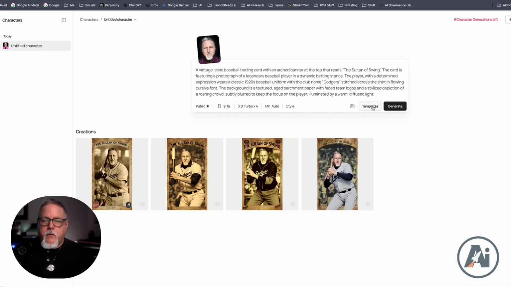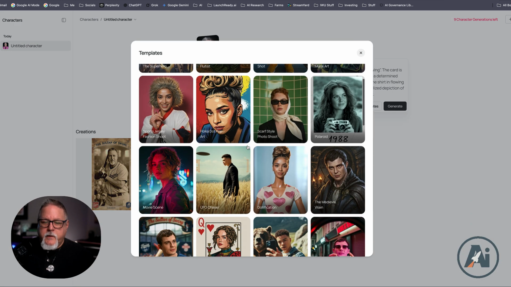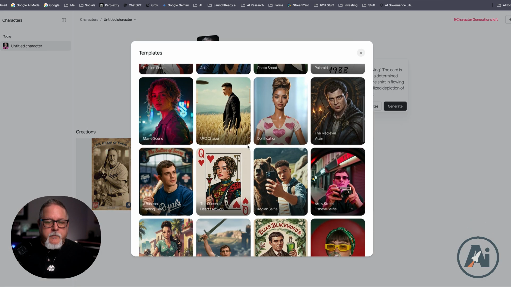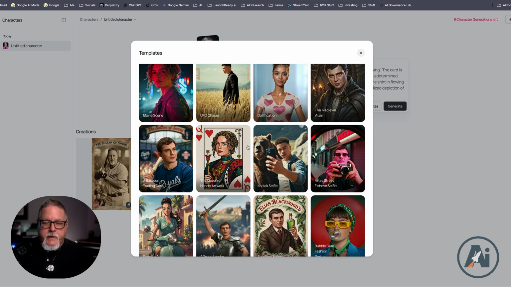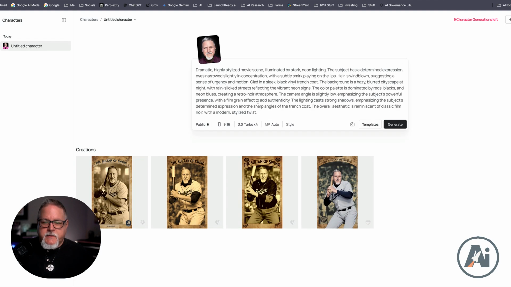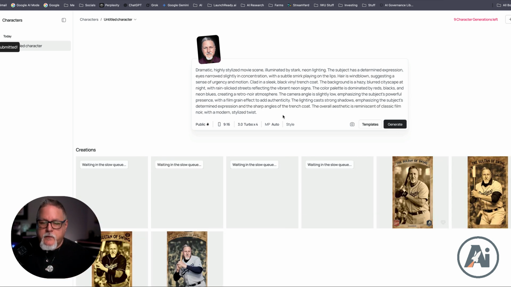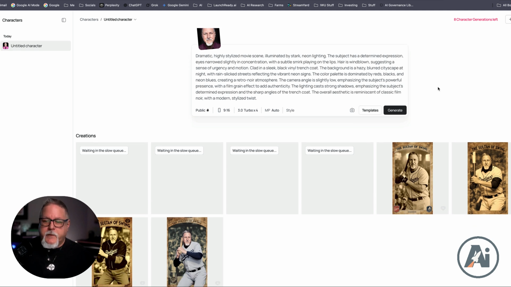Okay, so now if we want to do something different here, we can go in a different template. Let's look at one that's a little bit more modern and cool looking. Let's do this movie scene and see. I will just use the standard template that they give. We won't customize it for now, but let's generate that and see what happens.